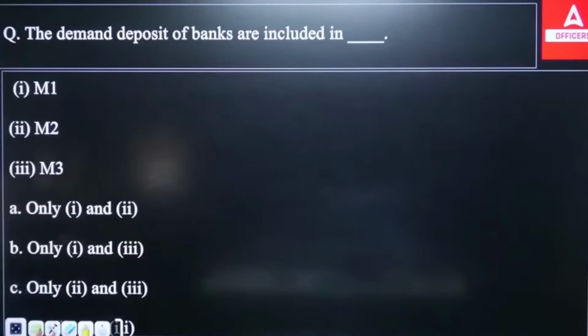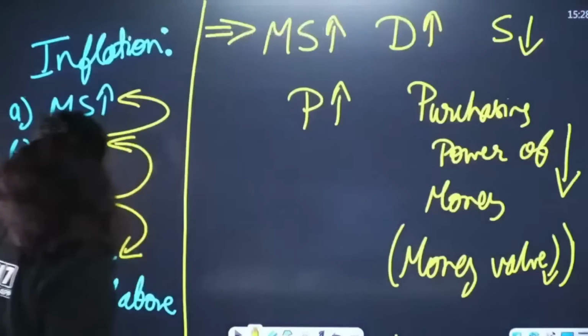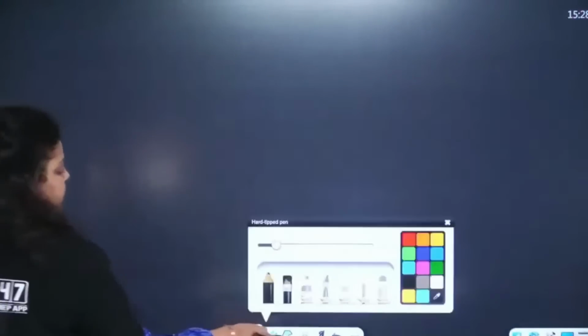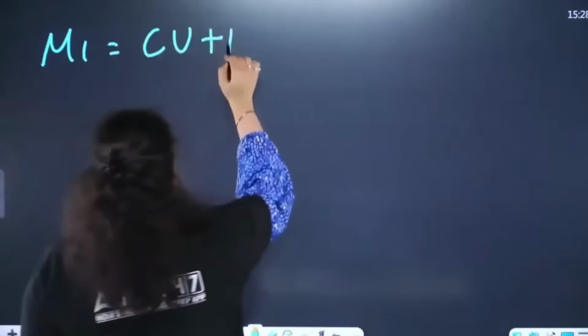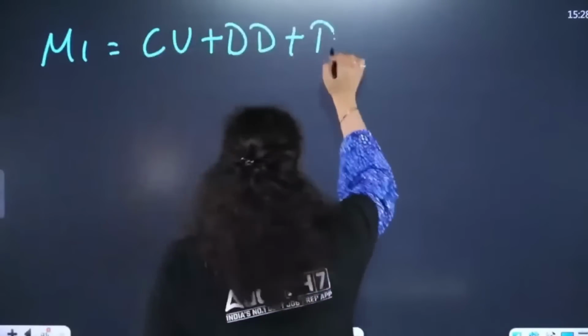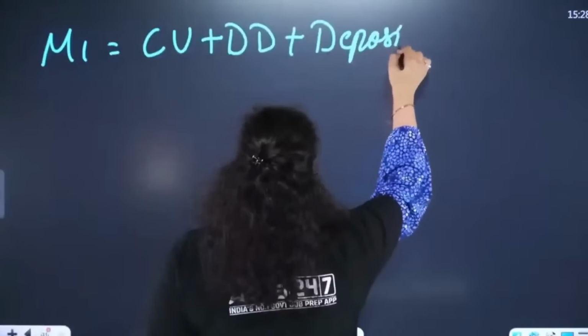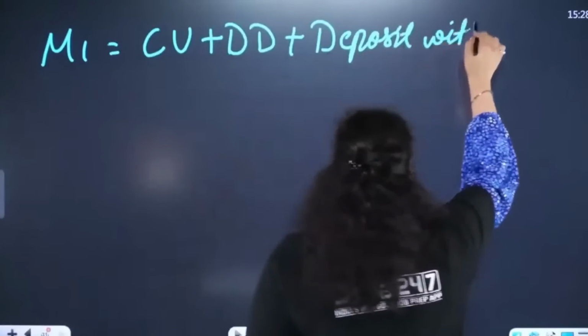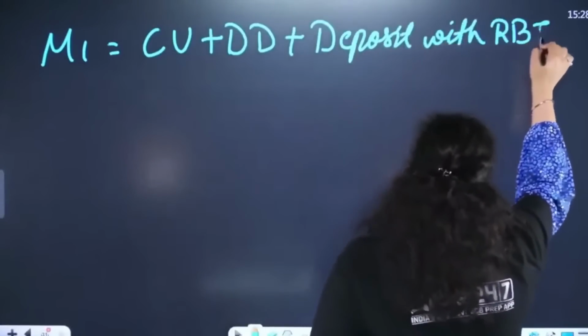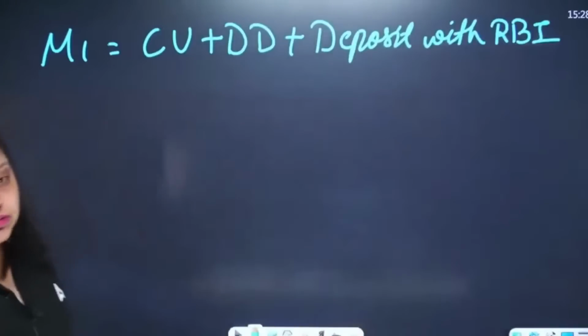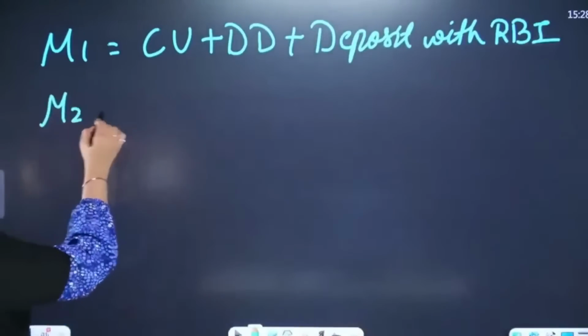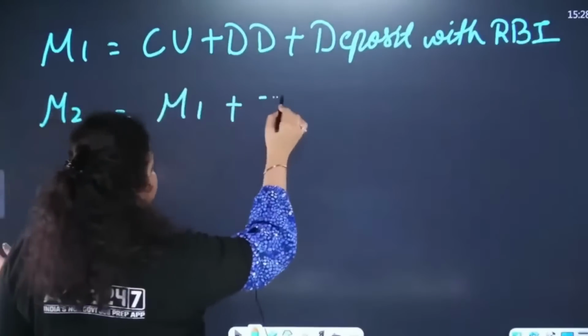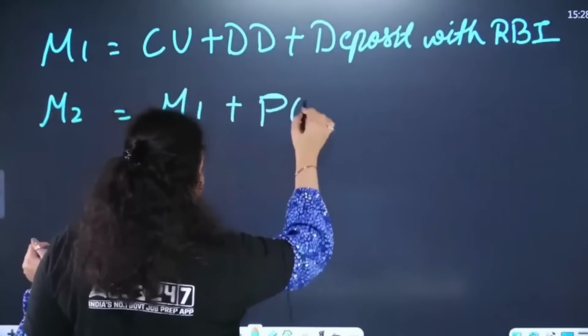Okay, so here let's understand this. M1 is equal to currency unit plus demand deposit plus deposit with RBI. This is what your M1 is. M2 is M1 plus post office savings.